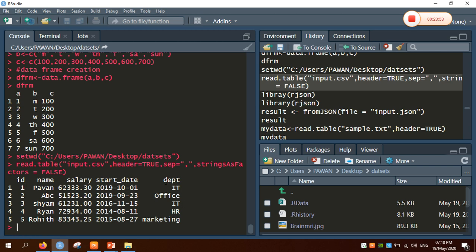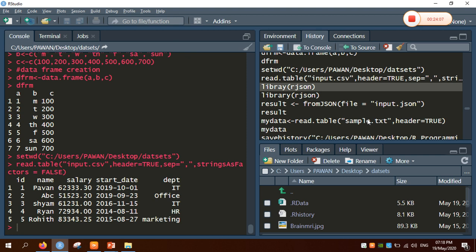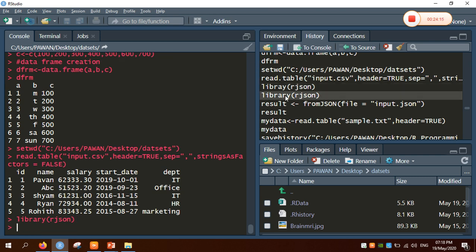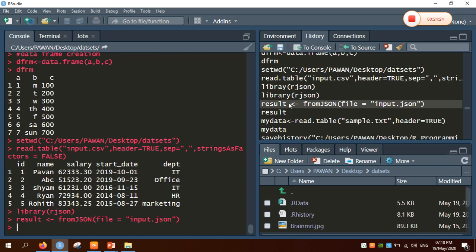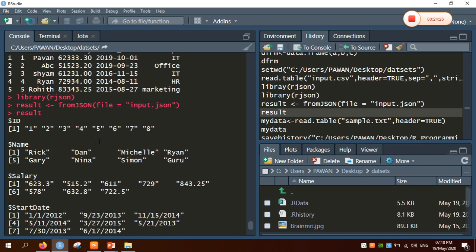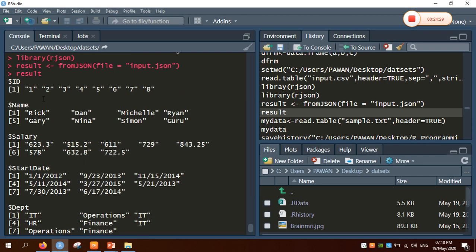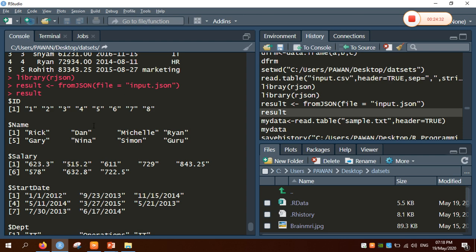If at all we want to read the CSV file, first we have to go to our directory location, then change the set working directory, then only we can handle the data of input.csv or any file name in that folder. Now coming to the handling of the JSON file, first we have to import the packages along with the libraries itself, that is rjson. Then only we can handle the JSON file using fromJSON. R comes with a predefined method; mention the file name, then finally print the value. So what the text contained in the JSON has been printed here. In this way we can handle the JSON file.